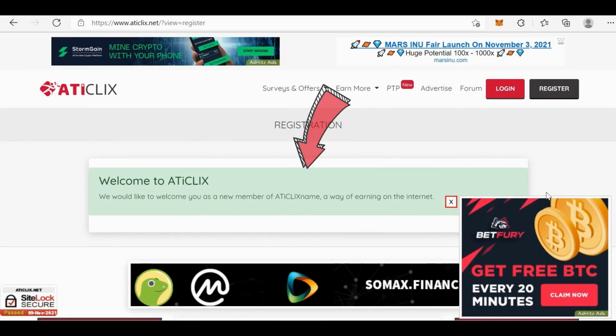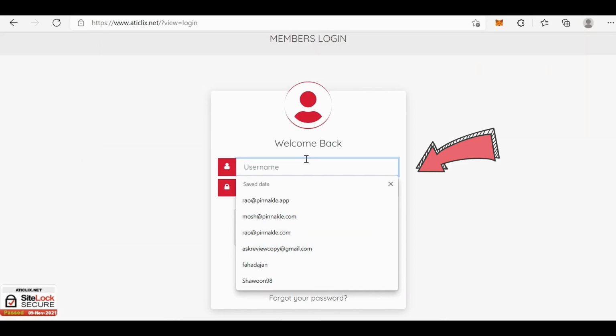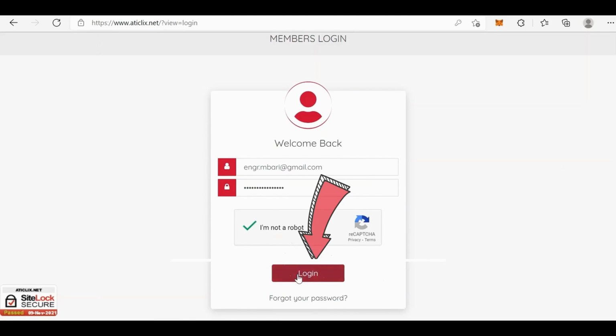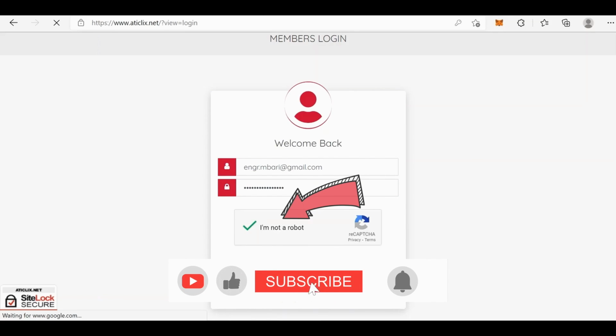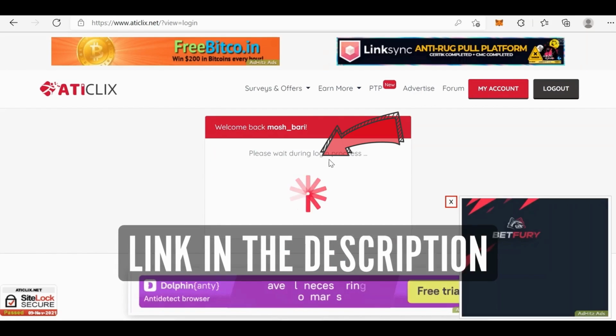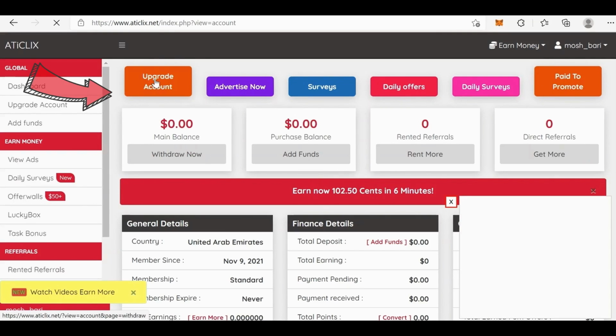Once you are done, you will get a welcome message. Now you have to log in using your username or email and correct password. Then make sure to check this box to confirm you're not a robot and click login. Email didn't work, so we used the username and it worked. Now this is basically an ad. Now you have to click this blue button to go to your account.